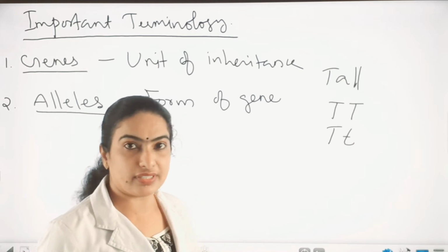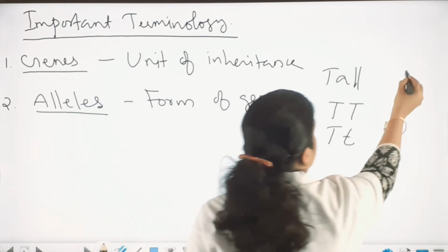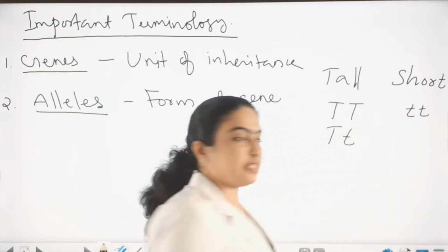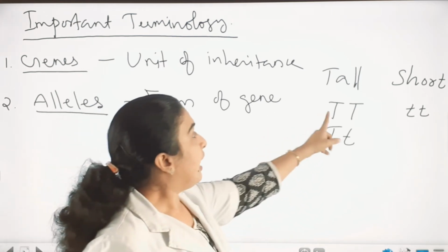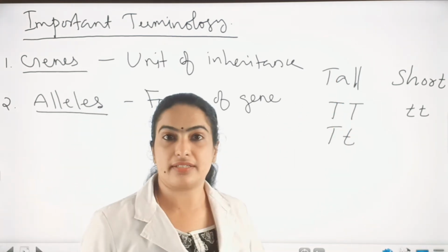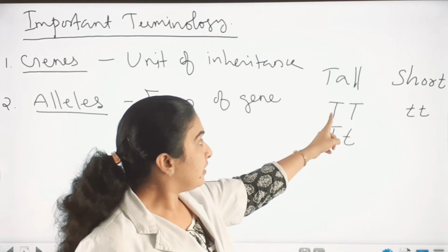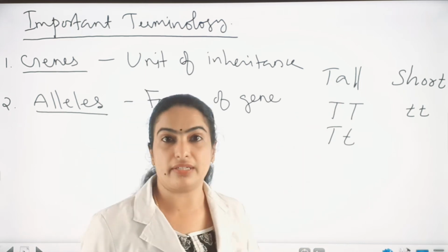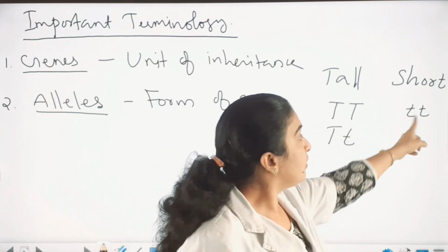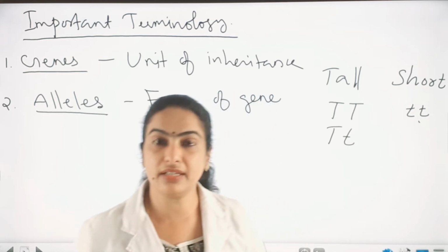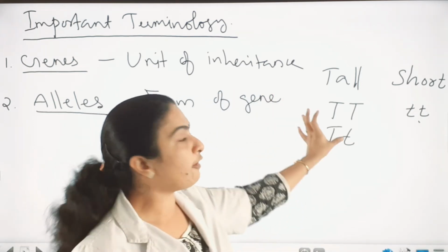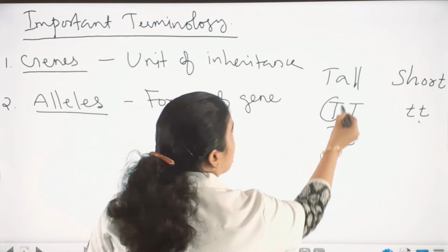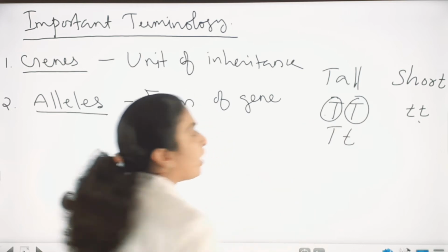In 10th standard you already learned this. Another character is short, and it is represented by small t. So here a pair of genes represents a character. Two genes together determine a character. In that pair, we can see two genes, and these two are called alleles.